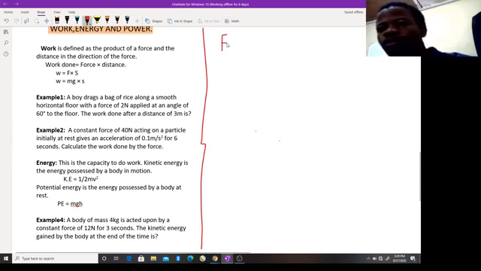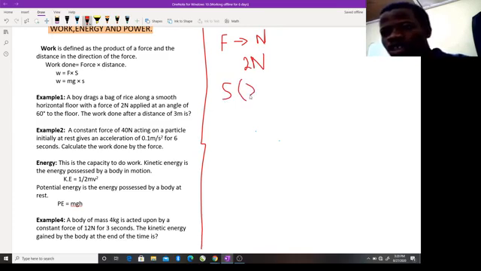Now note something. Our force is measured in newtons. You will see a capital letter N written in front of your force. Like if you have a force of 2, you have a force of 2 newtons. And your S, which is the distance, some can write it as capital letter D or small letter d, is measured in meters. It could be measured in centimeters, millimeters, or kilometers, but the standard unit is meters, small letter m.